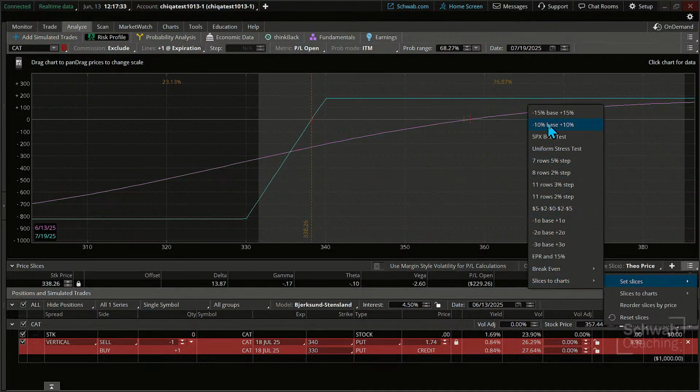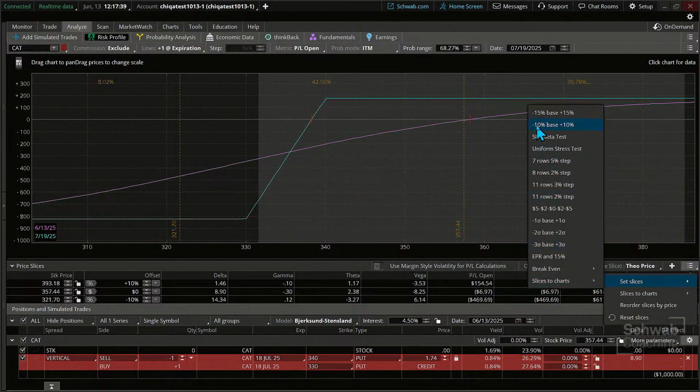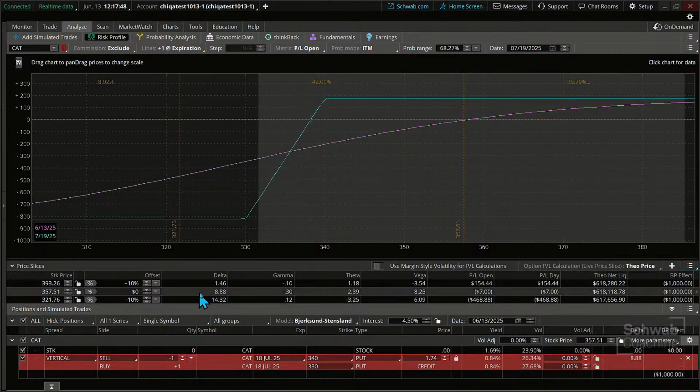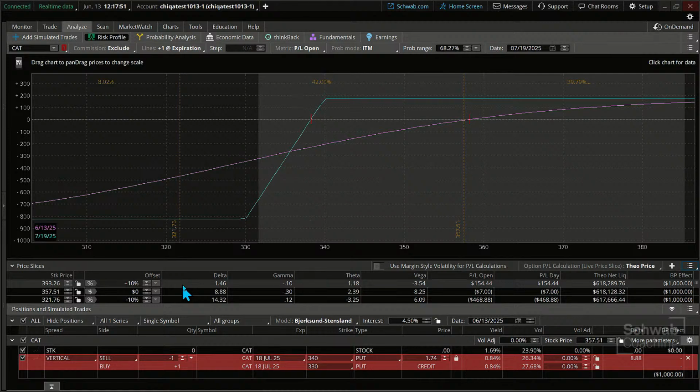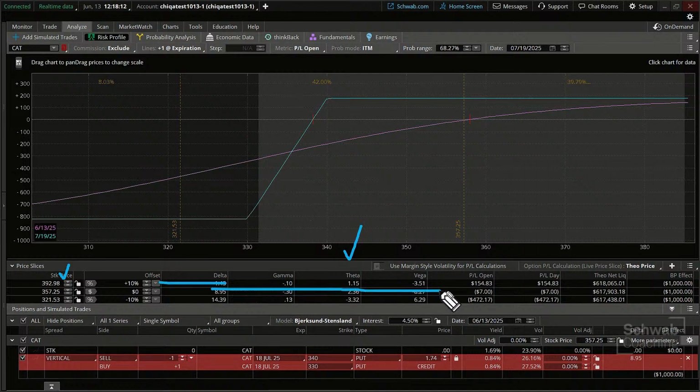Notice there was one more thing in that action item I can select under the slices. What happens on a 10% move, a minus 10% move, a drop today, or a 10% move? And these can be adjusted too, but it does give us a sense of what that profitability would be like today. You'll notice over here, like I said, we make a lot with the theta column day to day, because even if we were to go up 10% today, which is that price right there, the top line, let's just follow this over. We've got our option Greeks. In fact, I'll just go down a line so you can see. That's what we would make. We don't make a lot. We really make it over time.